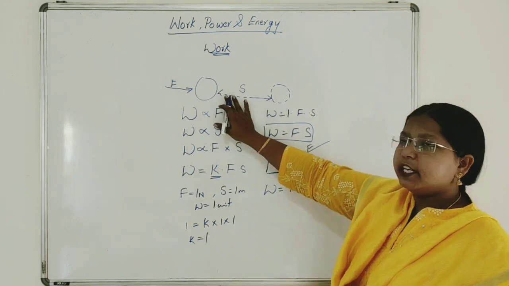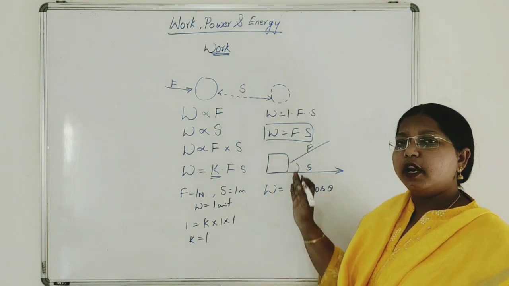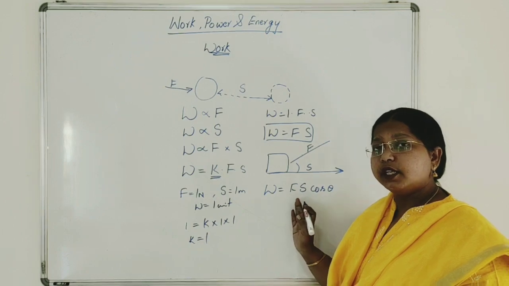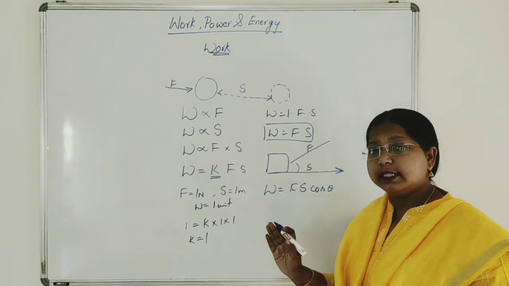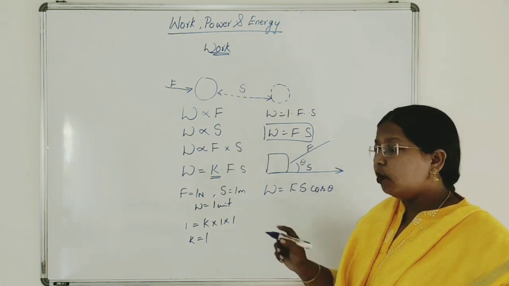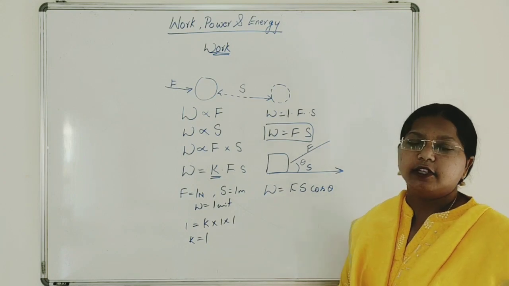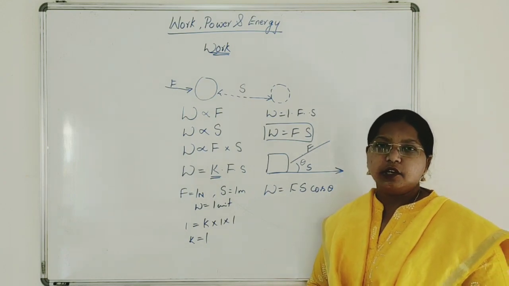Listen carefully. This is case 1, when force and displacement are in the same direction. Now we are moving on to case 2, when force and displacement are not in the same direction. They are making some angle theta. Then work done is equal to Fs cos theta. Work done is calculated with the formula Fs cos theta.